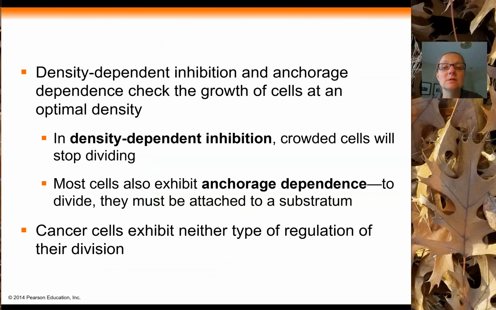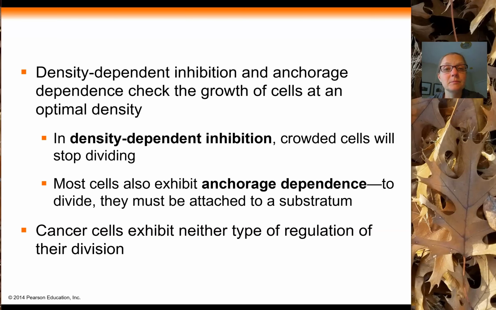Normal cells show a couple of limitations to their proliferation or to their division. They show both what is called density-dependent inhibition and anchorage dependence. So first of all, density-dependent inhibition. This means that when cells get crowded, they stop dividing. And this is what ensures that you only have a single layer of those epithelial cells at the bottom of the dish. Even though PDGF is still present in the media, once they're crowded, they don't divide anymore.